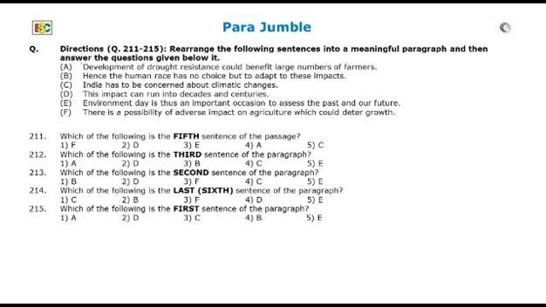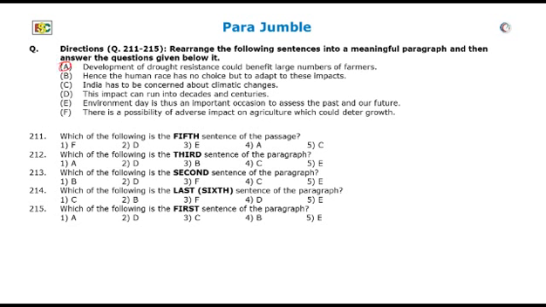Let's begin from the first sentence. The first sentence reads, development of drought resistance could benefit large number of farmers. Technically, this sentence can be the first sentence as it does not contain any phrase which prohibits it from becoming the first sentence. But this is a lot of information in one sentence without any base if it is made the first sentence. So we cannot take this as the first sentence.